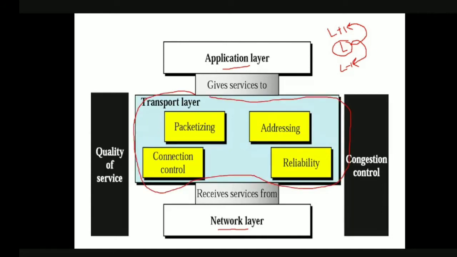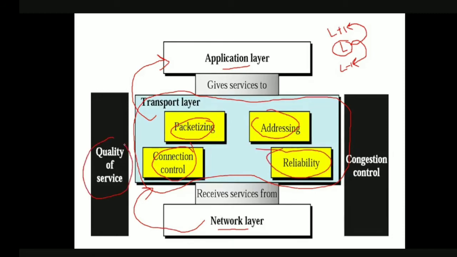The transport layer gets services from the network layer and provides services to the application layer. There are different kinds of things which the transport layer has to do. They are packetizing, addressing, connection control, reliability, quality of service, and congestion control. Don't worry, we are going to discuss each of these tasks as and when our topic demands. This is just a glance at where the transport layer is situated in the layered hierarchy and what services it provides to the application layer.